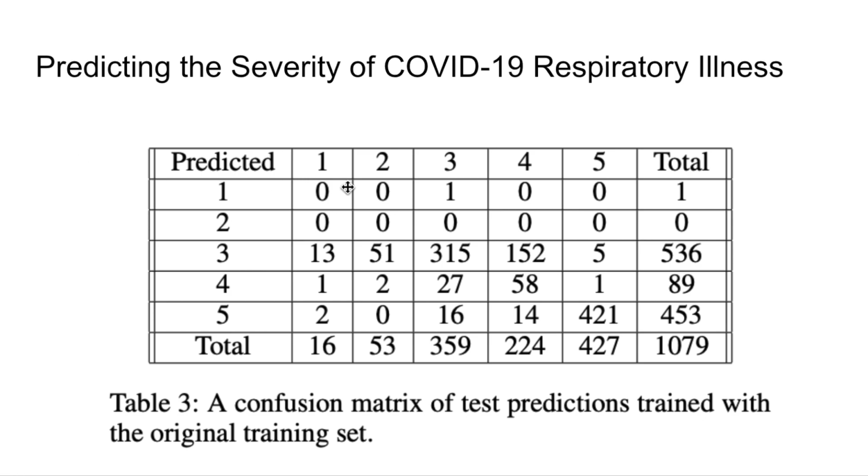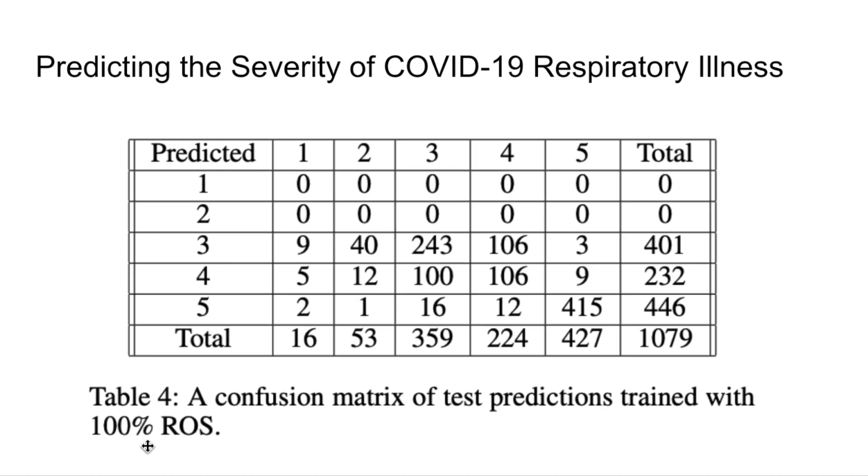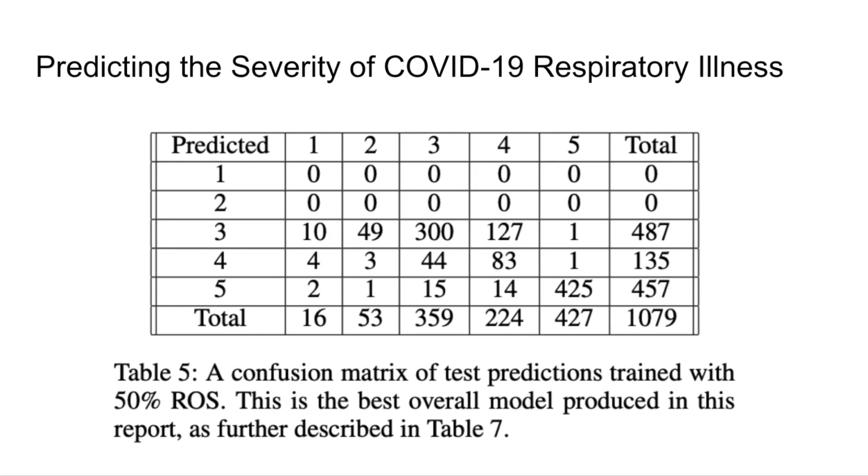So this is the original confusion matrix. If you just fit an MLP model on this data, you see the number of 4s. It's only got 58 correct as 4 out of the 224 because it wants to predict it as 3, because 3 is the majority class, and you see the 152 and you see that class imbalance problem. So the first thing we show is that if you just deterministically double every instance in the random oversampling algorithm, you actually get a really poor result. But if you have the stochastic sampling, you get a very strong result.